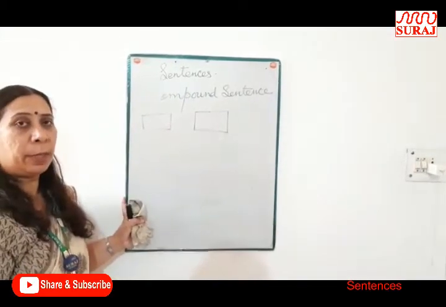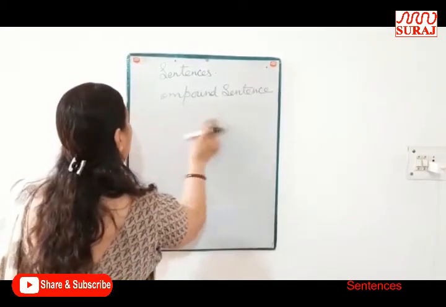Two independent or main clauses. Just like this.